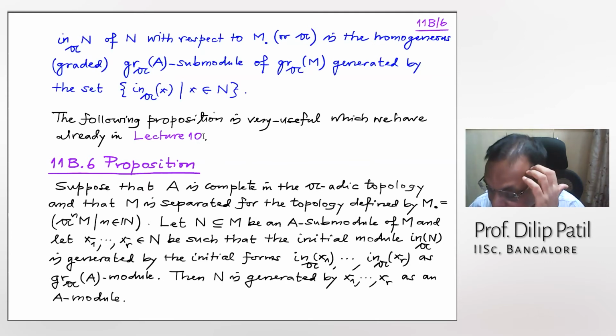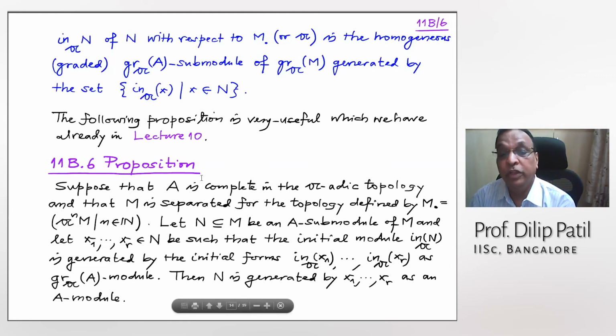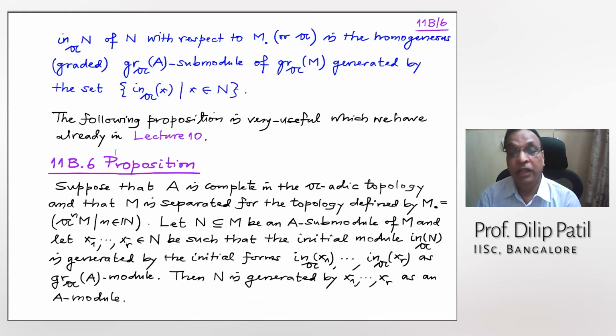I just wrote it in blue and said that this follows, like a homogeneous Nakayama lemma. So this is a precise formulation of that part also. I forgot what was the exact reference there. It is there somewhere. Now, what is the proposition?